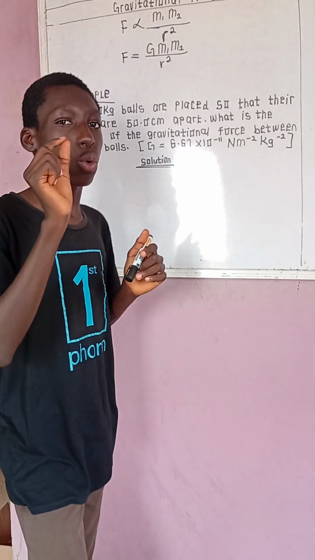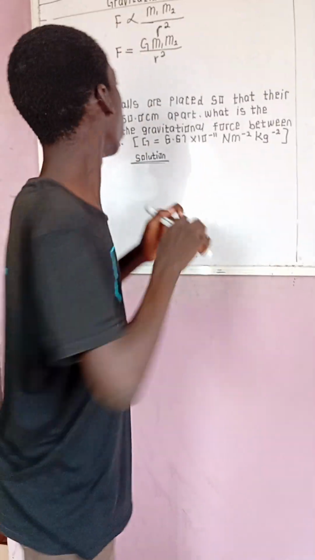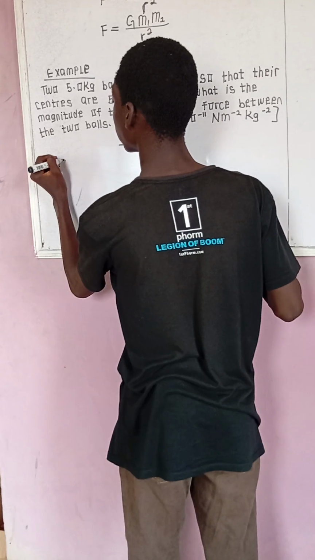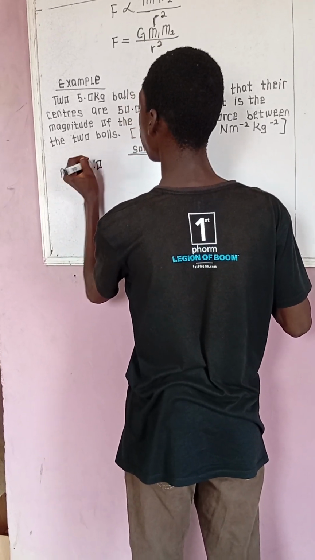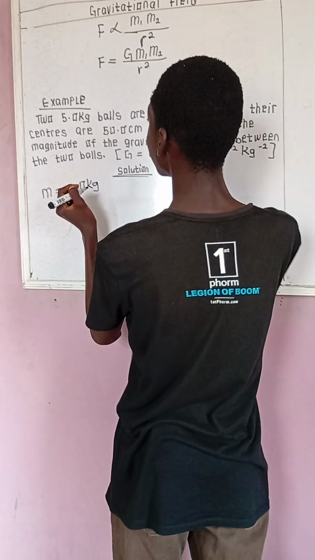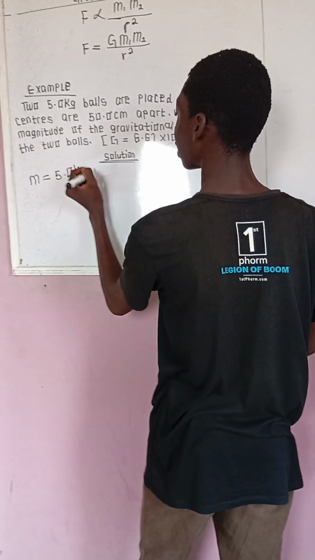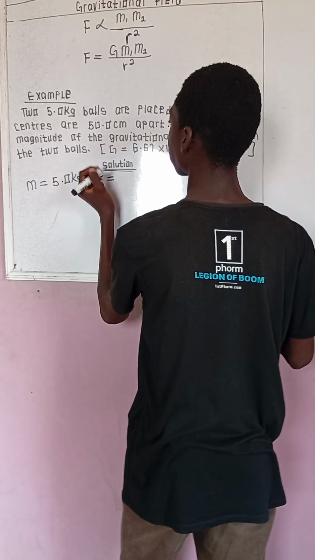Now, what you should do is write down the parameters. Write down all the data. Here we have mass to be 5.0 kg. They said their centers are 50 centimeters apart, meaning that is the radius.